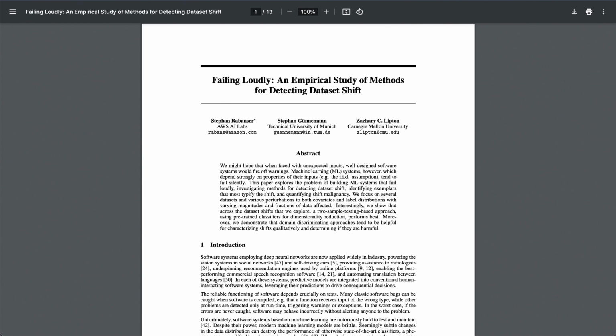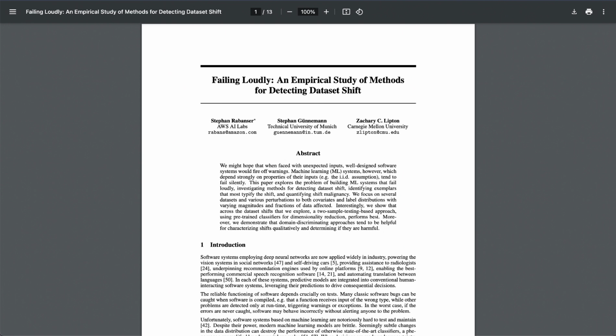Now, let's talk about those experiments they ran. Okay. They didn't just talk about dataset shift in theory. They actually tested these methods on real datasets and simulated different kinds of shifts. Testing in action. I always love seeing how these ideas play out in practice. They used a variety of image datasets, including MNIST, the one with the handwritten digits. Okay, we've talked about that one. Right. But this time, they deliberately introduced shifts into the data. Things like adding noise to the images, changing the colors, rotating them, or even zooming in or out.